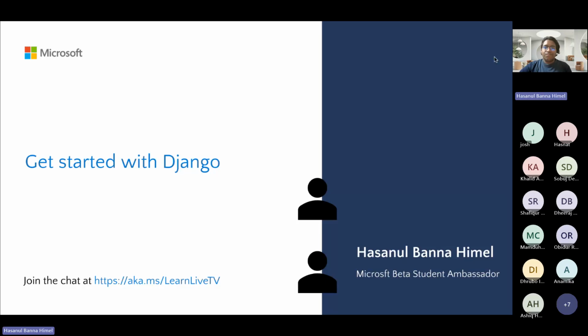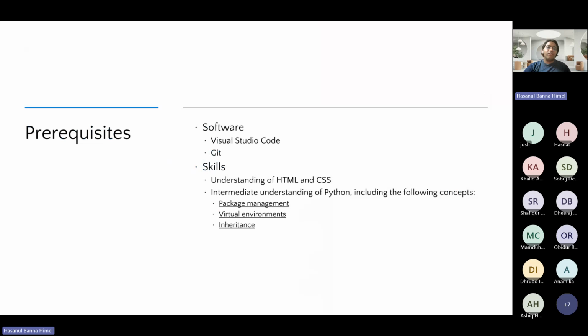We are going to discuss Django and how it actually works. There are some prerequisites for this course. Mainly, you need some software like Visual Studio Code and Git, and you need an understanding of HTML and CSS and an intermediate understanding of Python, including concepts such as the package management system, virtual environments, and inheritance.